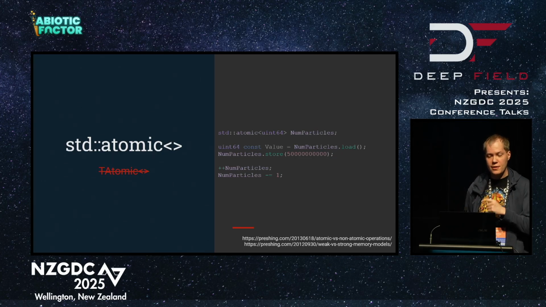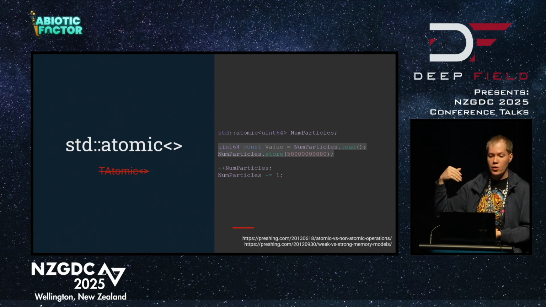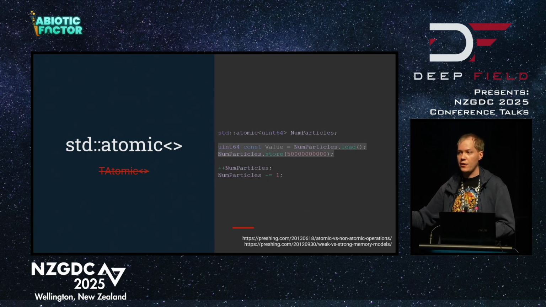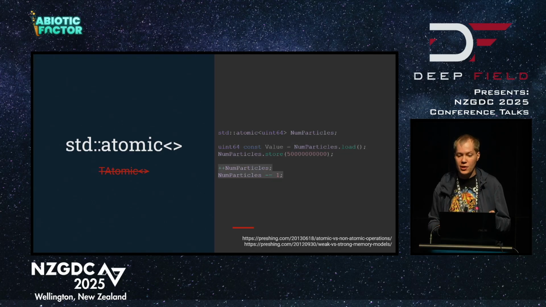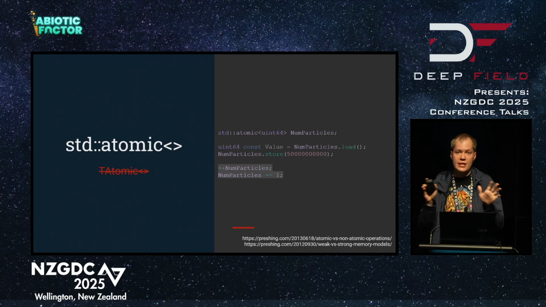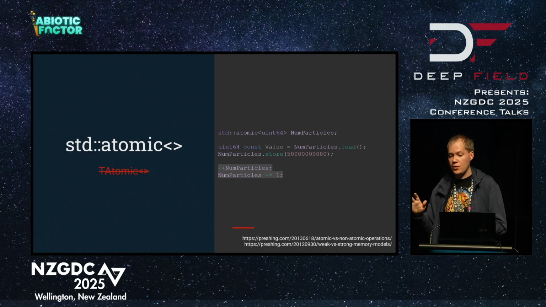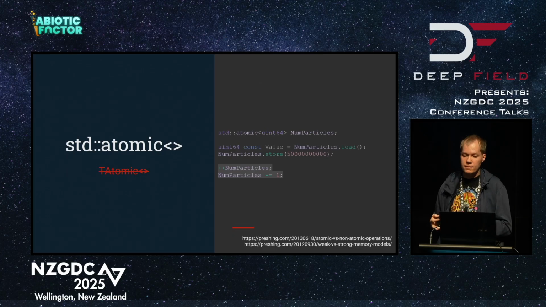And when you do use it, this is how you would do it. You would load to retrieve the value, or you would store in order to write that value, with a whole bunch of extra parameters that, again, I'm not going to go into. If you don't want to go through those hoops, you can just use it straight like a uint64, with these overloaded operators, and you can just pretend you're not even using an atomic. This will turn that uint64 or whatever other simple POD type you give it into a thread-safe type that you don't have to worry about and don't have to lock.